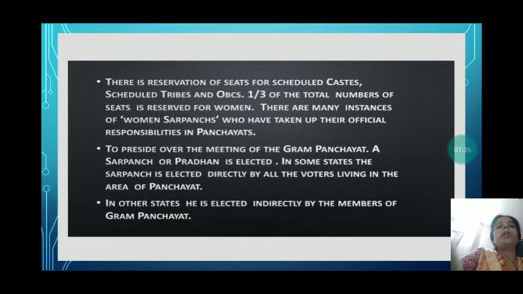To preside over the meeting of the Gram Panchayat, a sarpanch or pradhan is also elected. In some of the states, the sarpanch or pradhan is elected directly by all the voters, and in some other states, the pradhan or sarpanch is elected indirectly by the members of the Gram Panchayat.